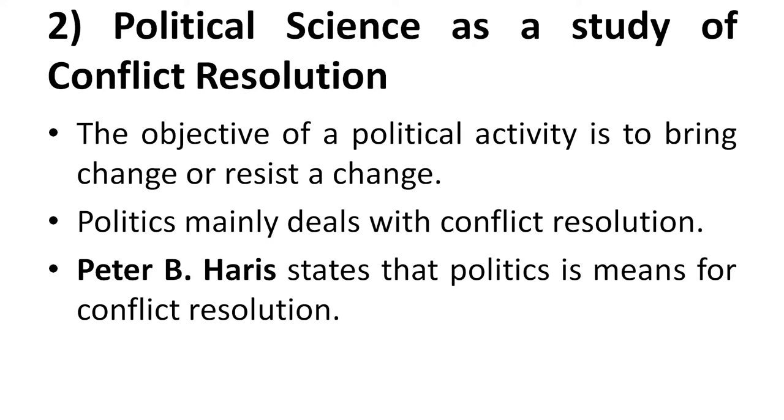The second modern definition and meaning is political science as a study of conflict resolution. Conflict resolution means solving the conflict. Here conflicts are resolved through negotiation. One of the objectives related to political activity, to politics, is to either bring a change or resist a change. Resisting means opposing the change. So one either brings the change or opposes it.